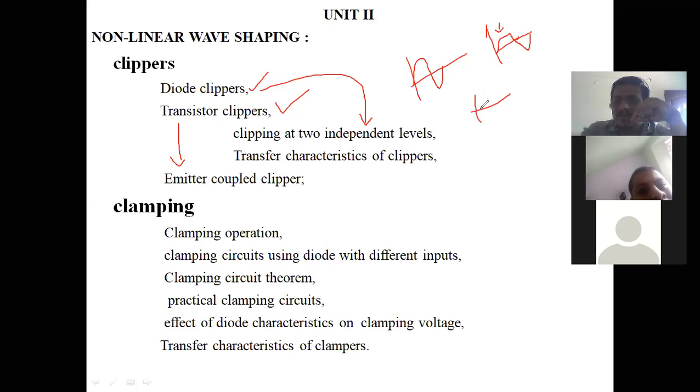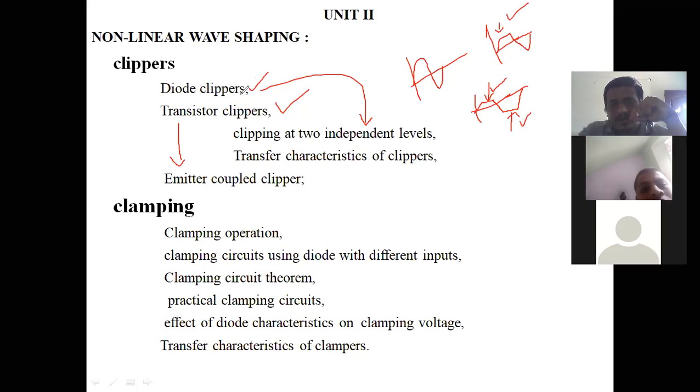If we cut both sides, on the positive side and the negative side, that means here we have cut the waveform, and here also we have cut the waveform. That is nothing but a two level clipper. This is my input waveform, and we can cut only the positive cycle, or we can cut the positive cycle and the negative cycle. If we cut like this, we are going to call it a two level clipper.